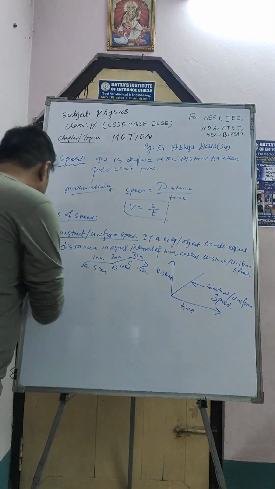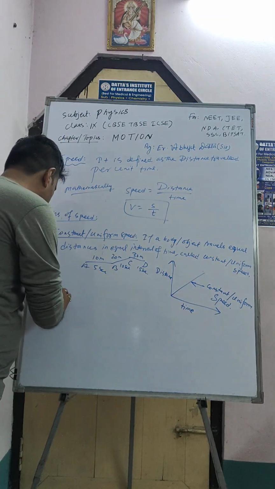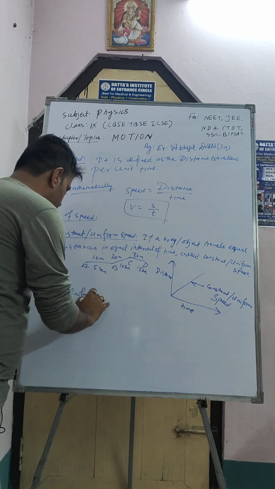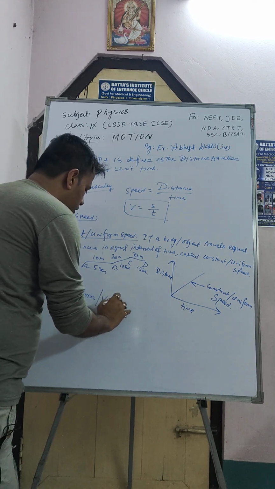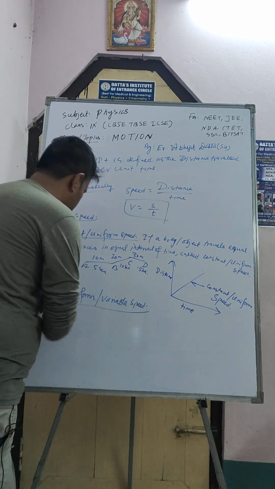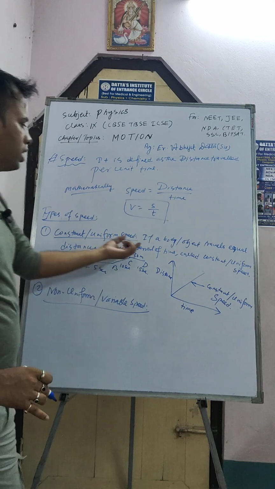Okay. Next, number 2, non-uniform or variable speed. Variable means it can vary with time. So it's just opposite to this one.